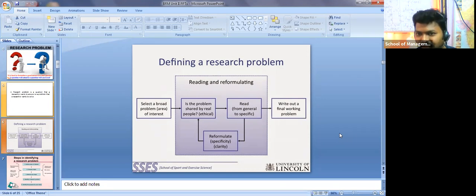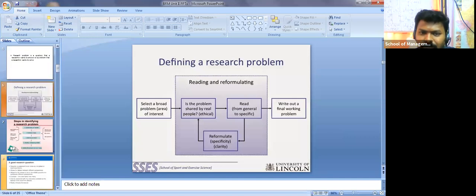If you get one internship, that internship has to be turned into your project. In the project, you identify one problem in that internship and give solutions for that. If you are really working on that, maybe the company likes you and they may give you an offer. So you should go that way. Hope you understand. Once you redefine your problem, you finally stand on one working problem. This is how you identify your research problem.